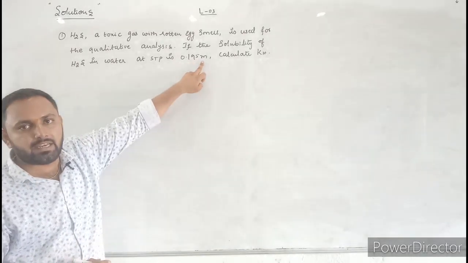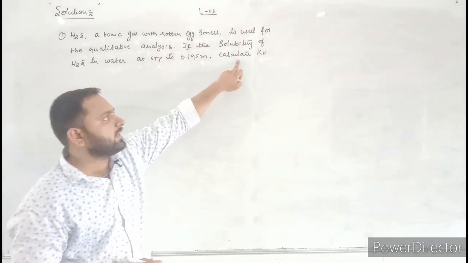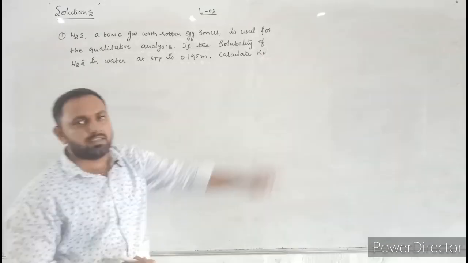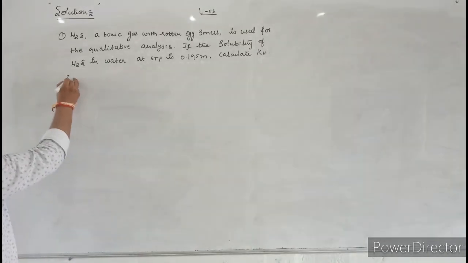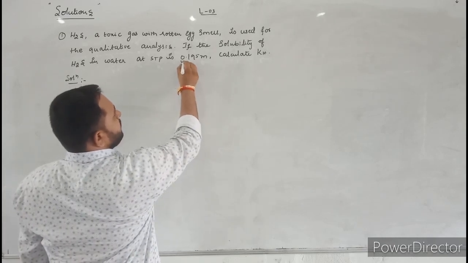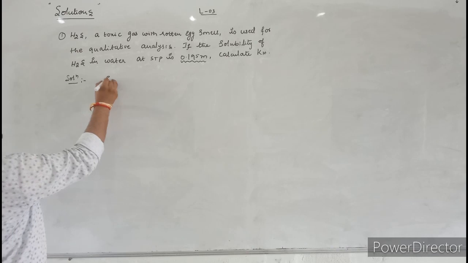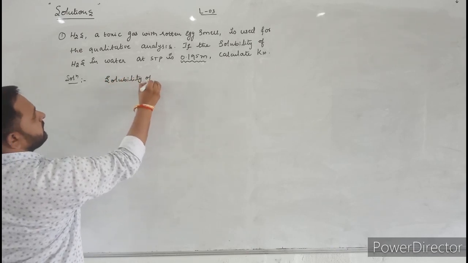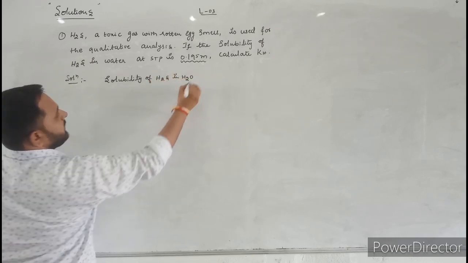0.195 molarity. Here small m is given, that means molarity. Then calculate KH value. KH means what? Henry's constant. Here, to solve this question, first let us write the given data. In the question he mentioned 0.195 molarity of solubility. Solubility of hydrogen sulfide in water is equal to